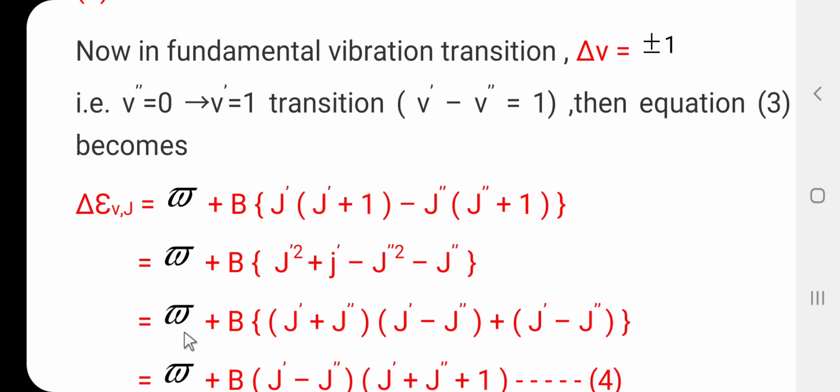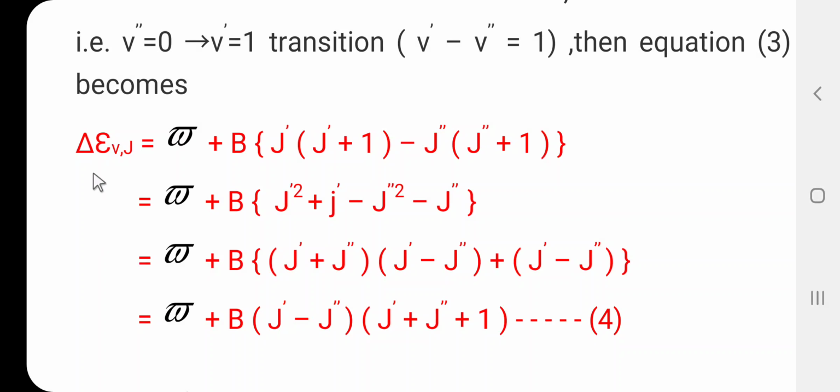Rearranging, delta epsilon Vj equal to omega bar plus B. Here J dash square minus J double dash square can be rearranged as, in the first bracket J dash plus J double dash, in the second bracket J dash minus J double dash, plus J dash minus J double dash.